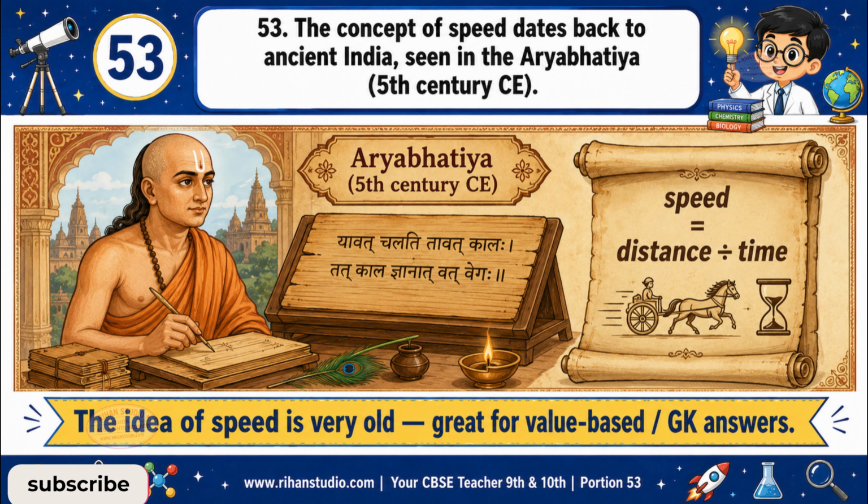The concept of speed dates back to ancient India, seen in the Aryabhatiya of the 5th century CE. This is a knowledge and heritage point. The idea that speed equals distance divided by time is very old and appears in Aryabhata's Aryabhatiya in the 5th century CE. Good for value-based and general knowledge answers.